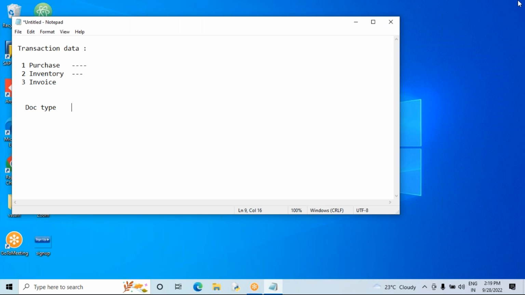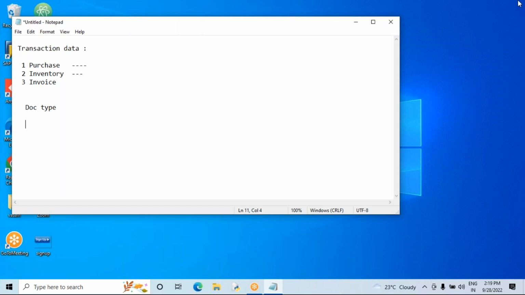SAP has given some standard document types here. Just like we discussed, when you are going to map from a non-SAP ERP to SAP, as a functional consultant you need to check whether you are able to map the business with the standard SAP settings or not.